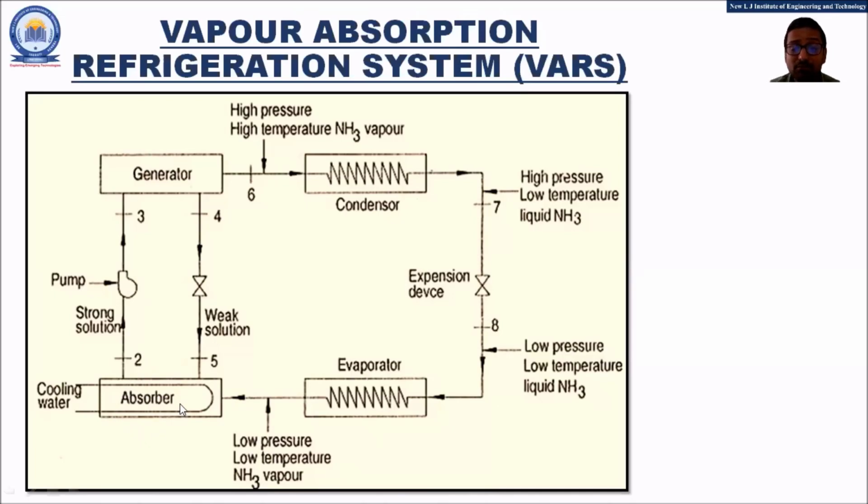In the absorber, we will be supplying the cooling water, the cooling medium. Therefore, the ammonia vapor will come in contact with the cooling medium. The heat transfer will be taking place, and finally, the ammonia will be soluble in the water. The percentage of ammonia will be increased with respect to the water. Hence, we can tell that a strong solution is prepared.